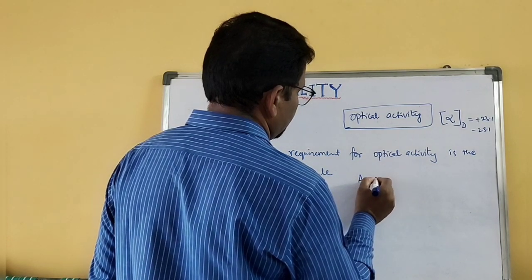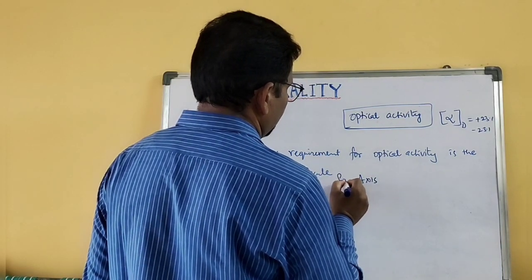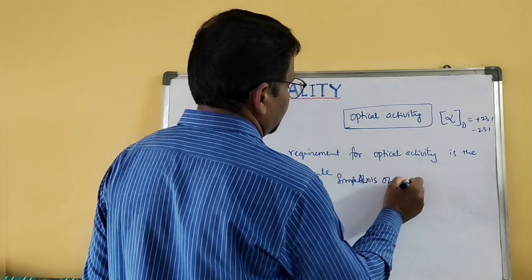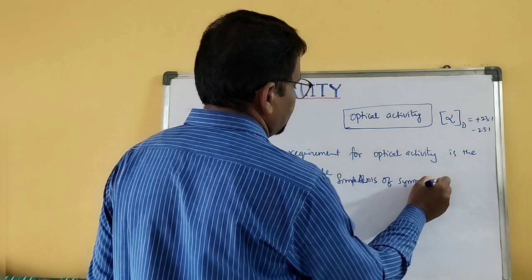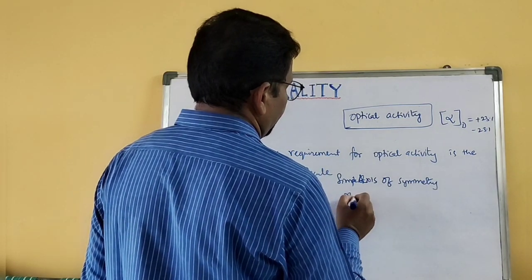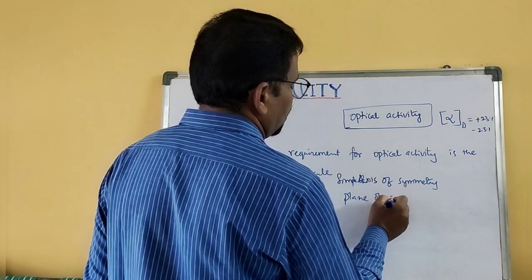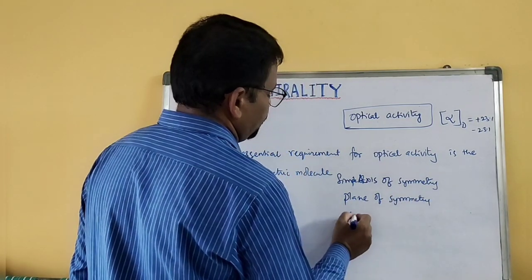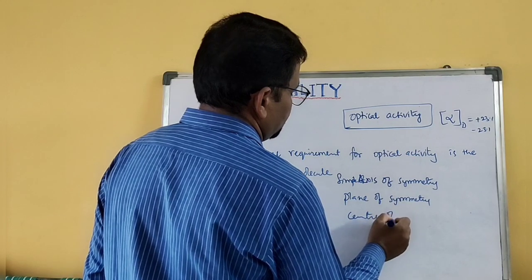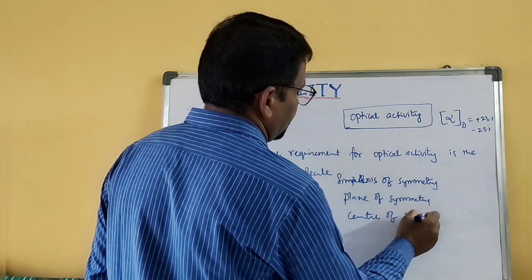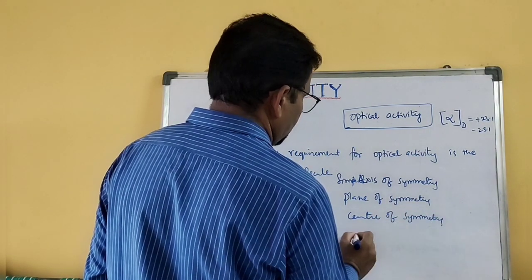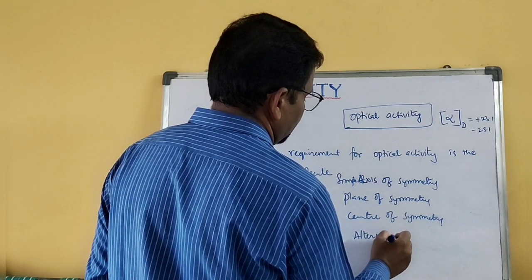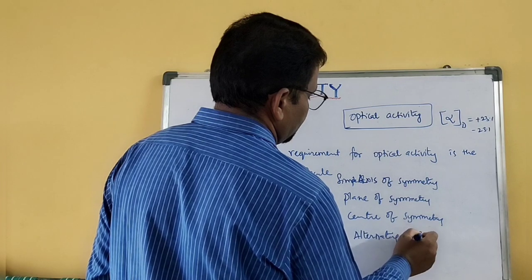Axis of symmetry, simple axis of symmetry, plane of symmetry, center of symmetry, alternating axis of symmetry.